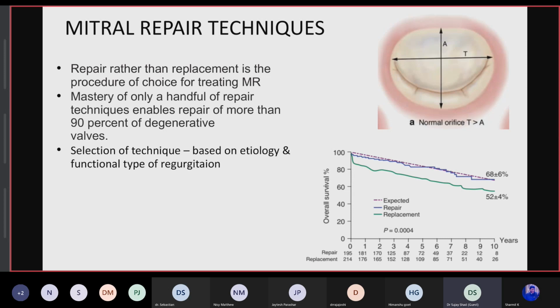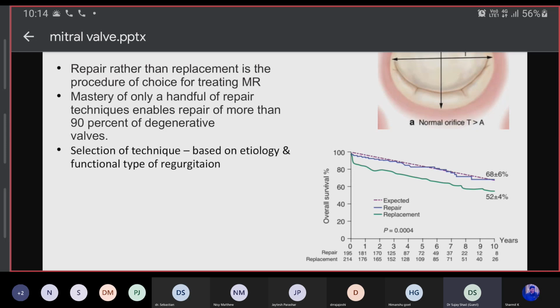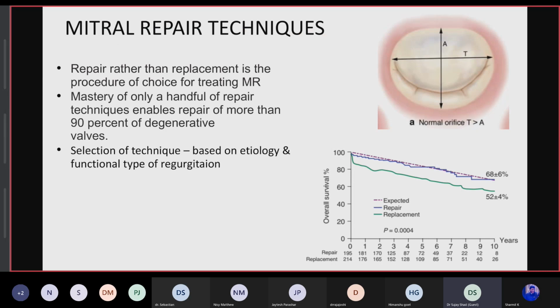One word about the approach to the left atrium. I think the standard approach in all patients, unless they have a very large left atrium, very large would be over 6 centimeters, should be by deep dissection of the groove of Sondergaard. If you have a deep dissection of the groove of Sondergaard, you can manage easily anything between 3.5 to 5 centimeters of left atrium. There is usually no problem.